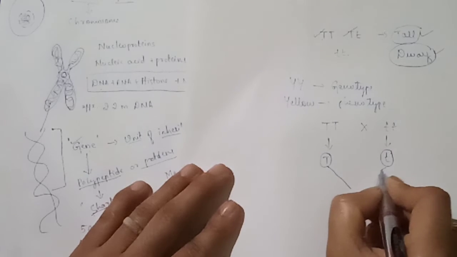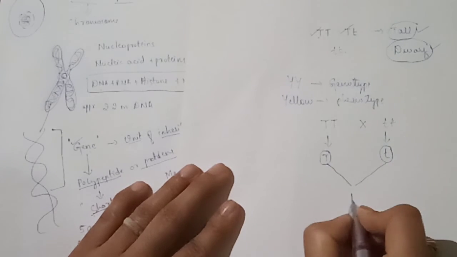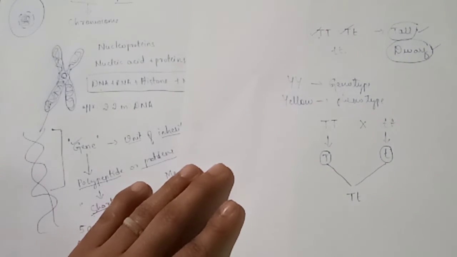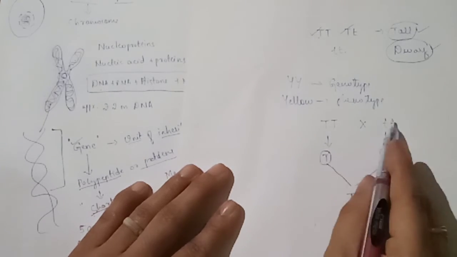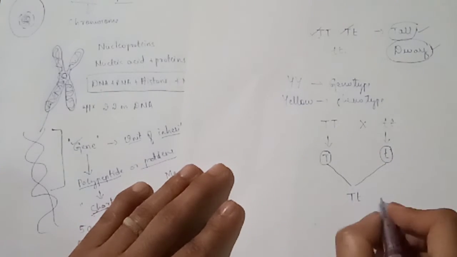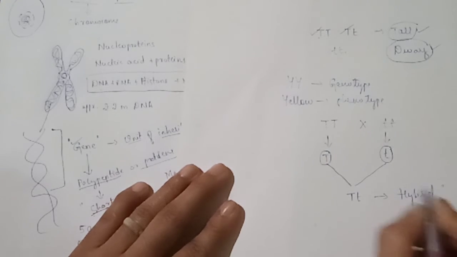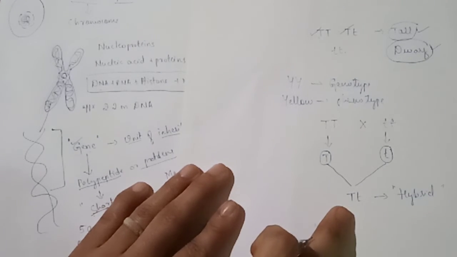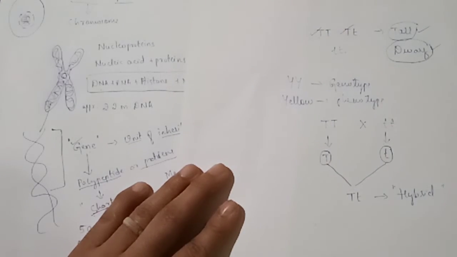When these fuse together by syngamy, it results in a new individual which carries the genetic constituents of both parents, and we call it a hybrid. A hybrid is an offspring produced by a genetic cross between two genetically unlike parents.